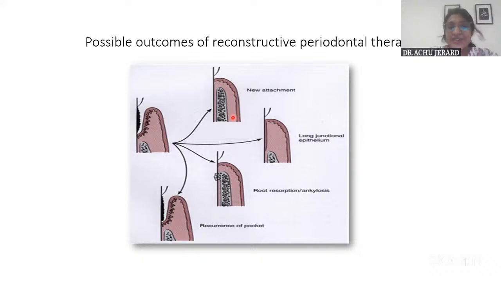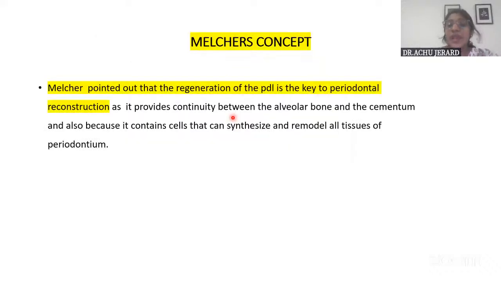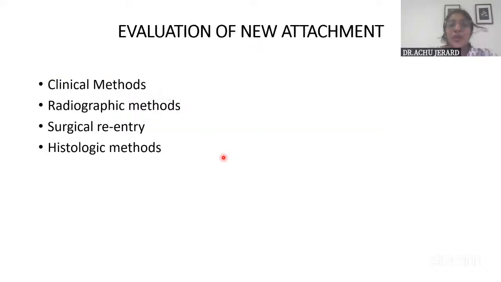He pointed out that ideally the PDL cells are the ones that have to repopulate the previously denuded surface after periodontal surgery, to bring about the ideal outcome of periodontal regeneration, because they have all the synthetic cells: bone forming cells, cementum forming cells, and fiber forming cells also. That is Melcher's concept.